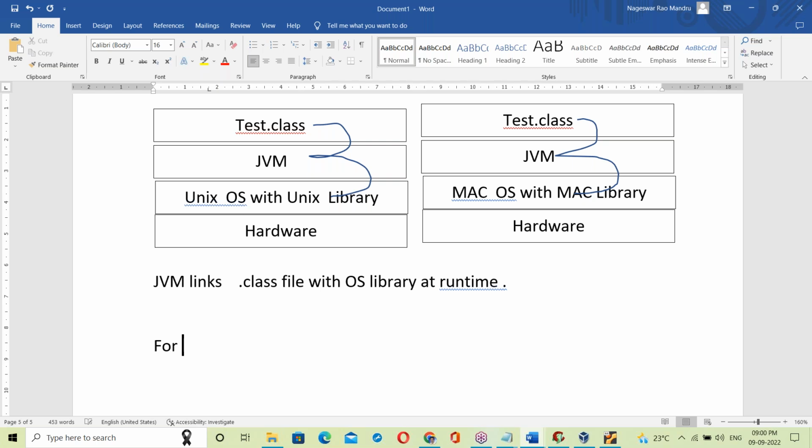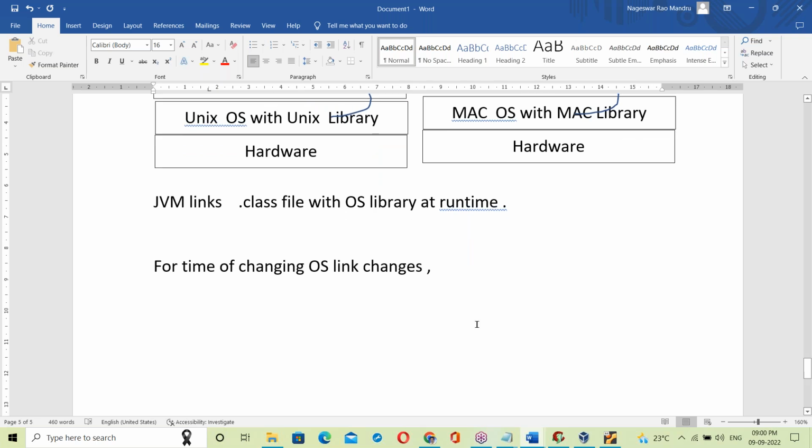So every time the OS changes, the link changes. Every time the OS changes, the link changes here.